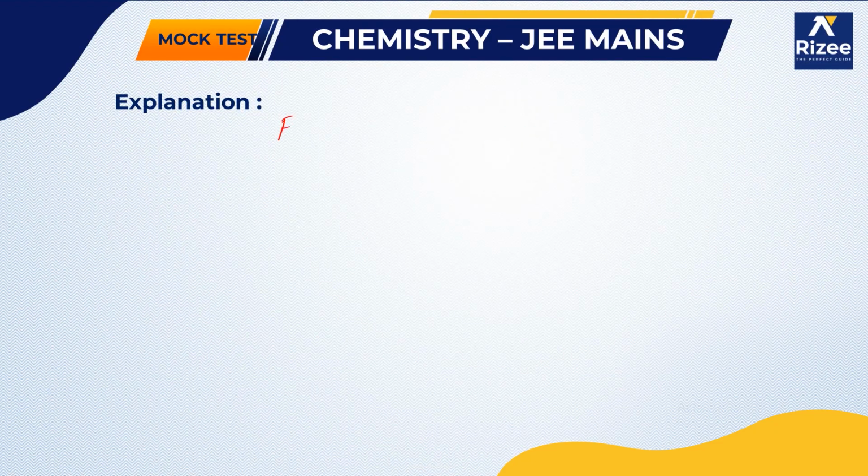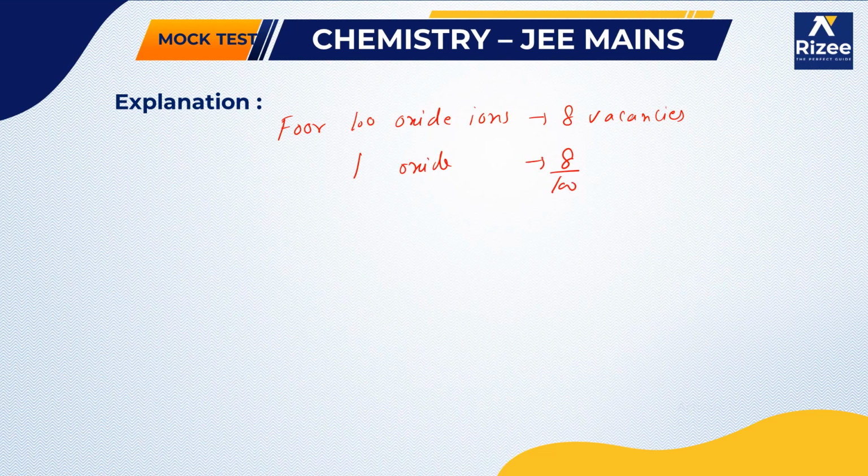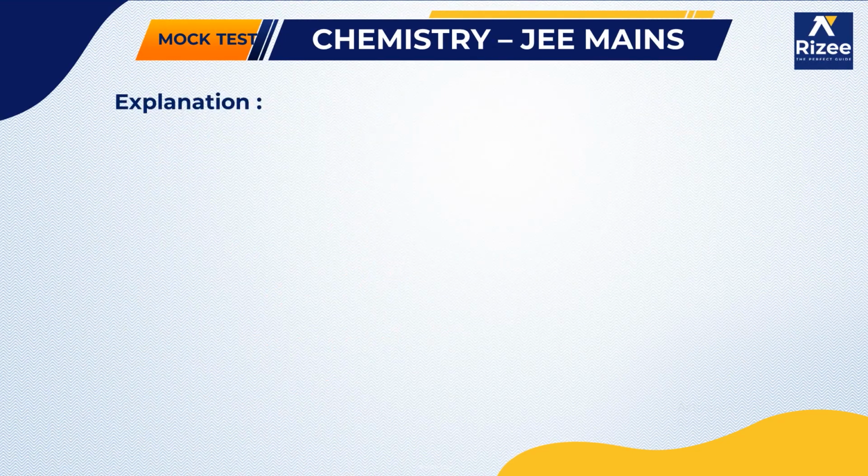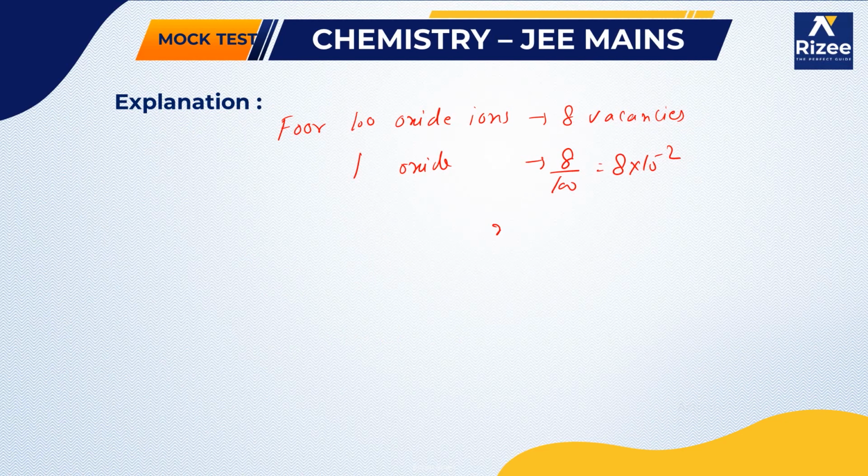So for 100 oxide ions, 8 cation vacancies are there. So for one oxide ion, how many vacancies will be there? It is nothing but 8 by 100, or we can write 8 into 10 power of minus 2. So here he is asking the value of x. So x is nothing but, we can write, x is equal to 8.